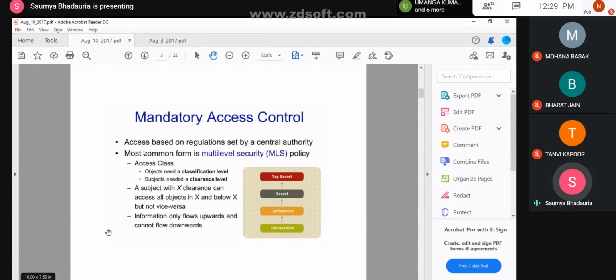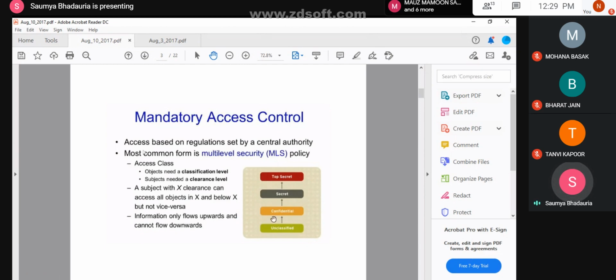Okay, so as shown in the figure, we'll say that the mandatory access control will have 4 different levels. On these 4 levels only, we will be classifying the subjects and the objects. The lowest level is referred to as unclassified, next is confidential, the other one is secret, and the last is top secret.